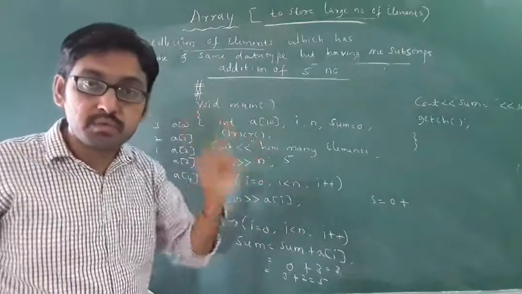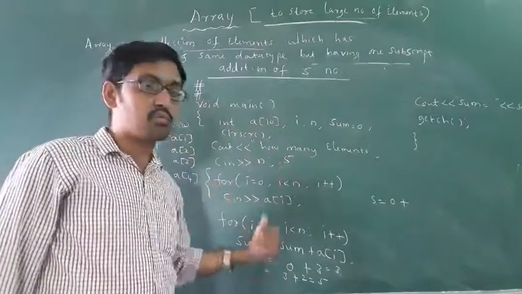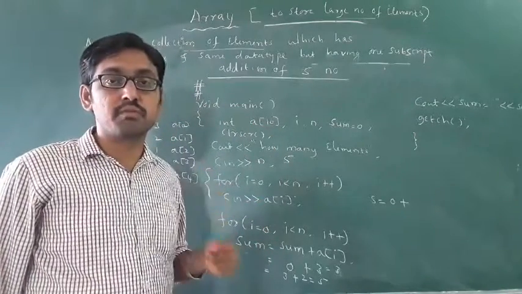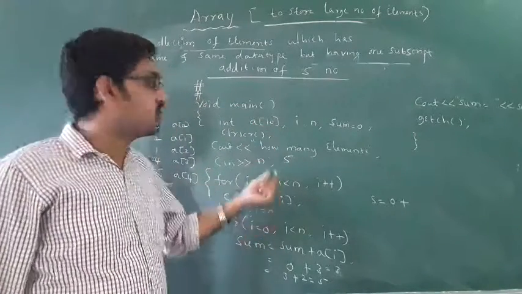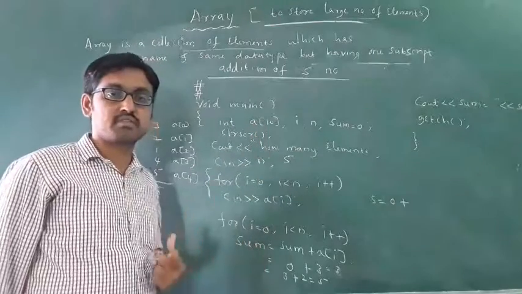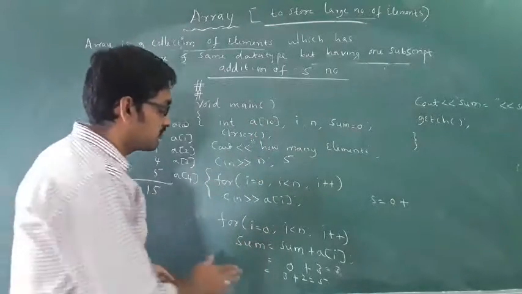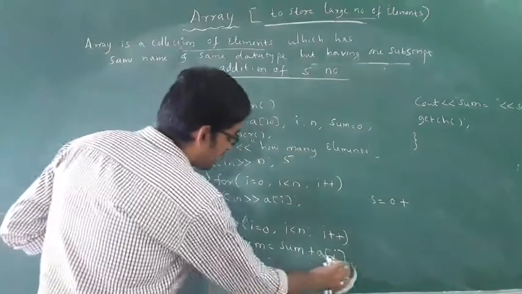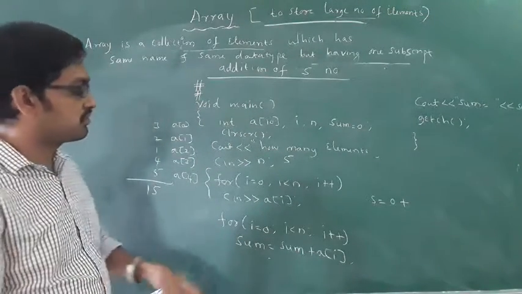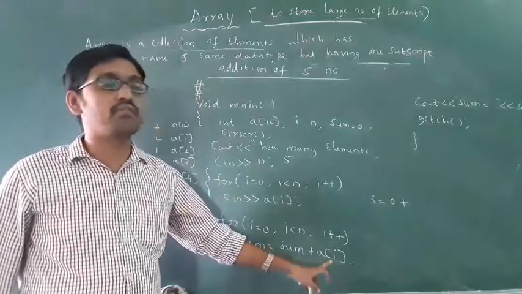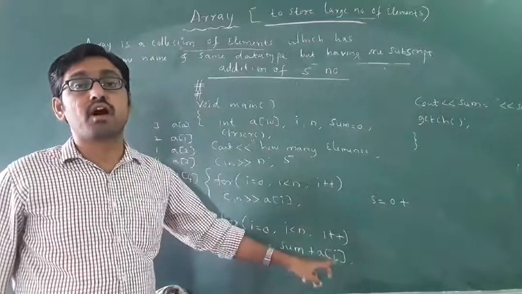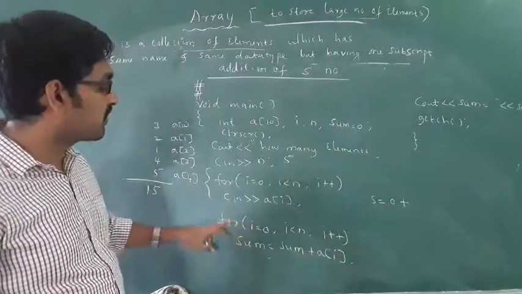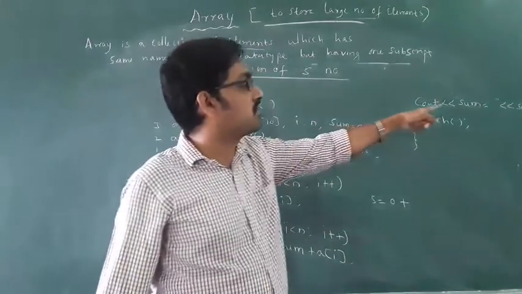If you take variables, it is a very big program. But if you take an array, you can do it very easily. This is the formula you have to use: sum equal to sum plus A of i, with the for loop. Then you have to display sum.